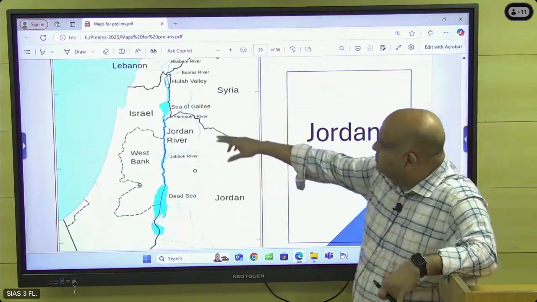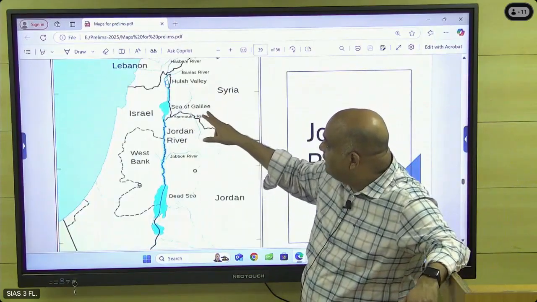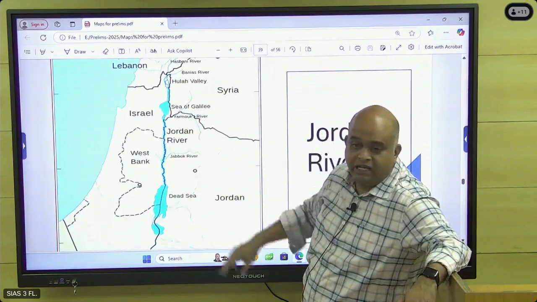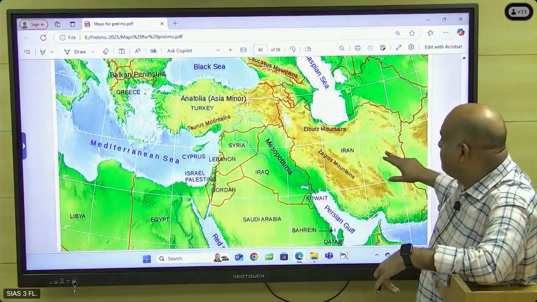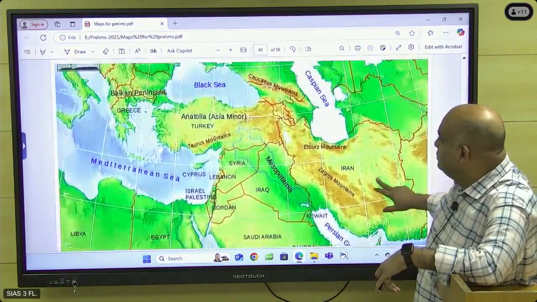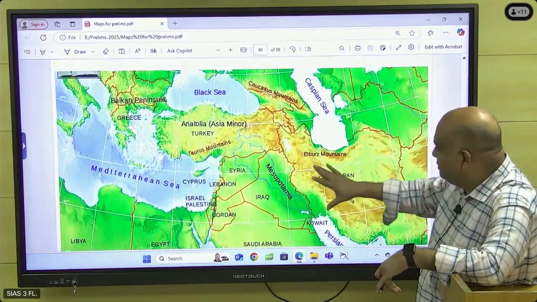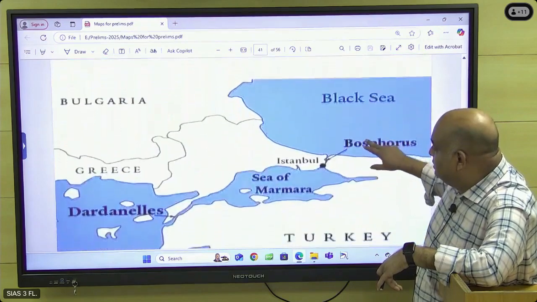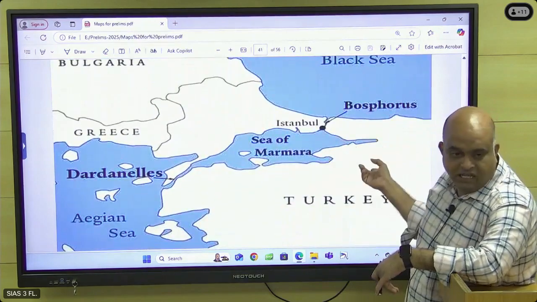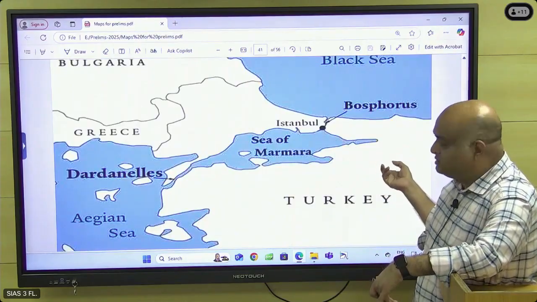And then Jordan River. This is the Jordan River. Sea of Galilee. This is the Dead Sea. This is the Sea of Galilee. Check it. Okay, so this is another map, the physical map. And then the important straits. This I have shown while we discussed West Asia.